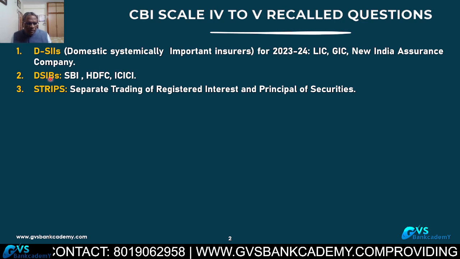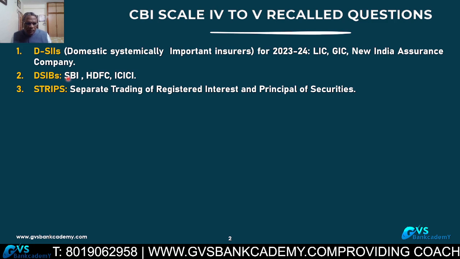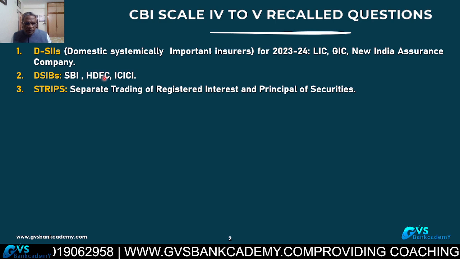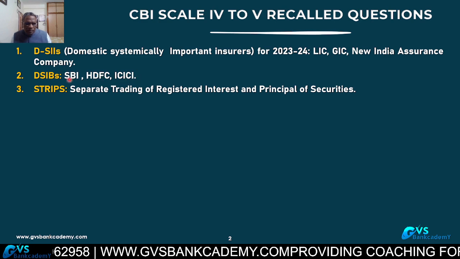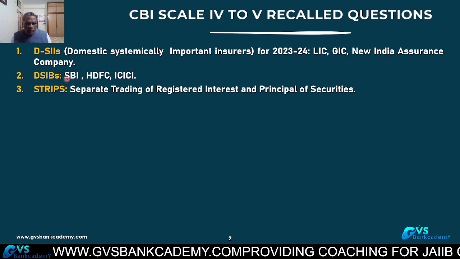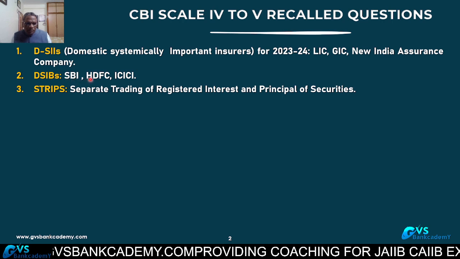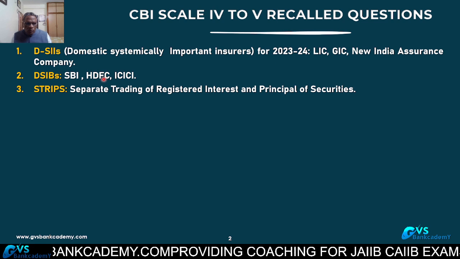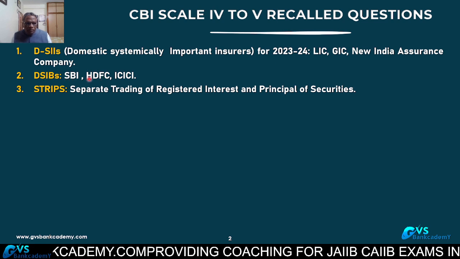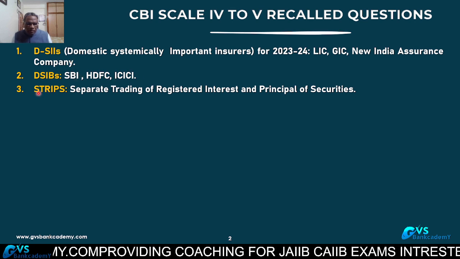Domestic systemically important banks, the big banks: State Bank of India, HDFC, ICICI. State Bank of India, from 1st April 2025 onwards, is going to be placed in bucket number 4. HDFC, bucket number 2. These are the big banks currently declared by RBI in our banking.